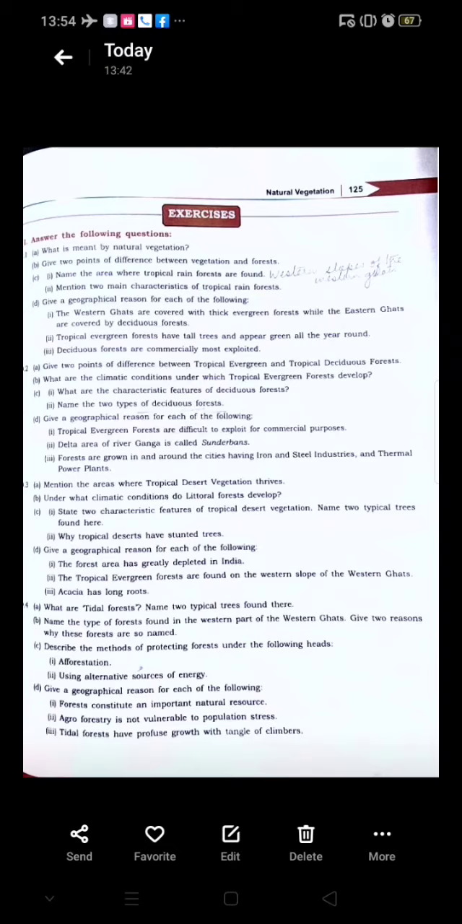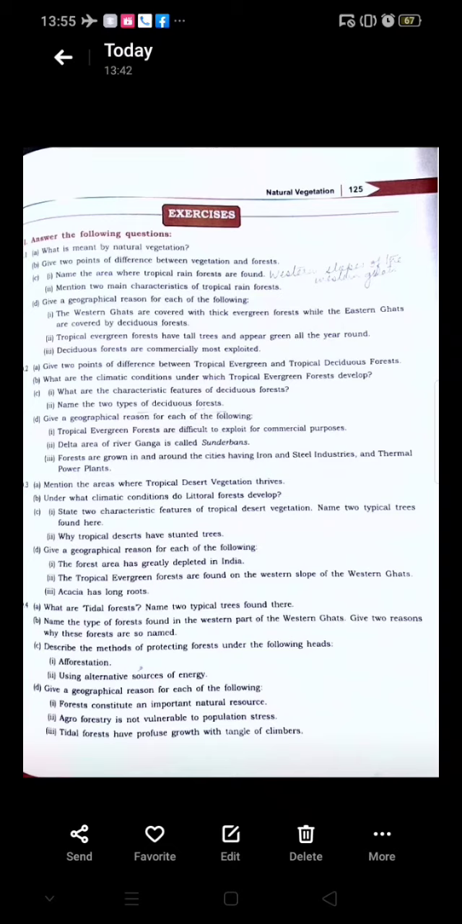Okay, question number 2. A. Give 2 points of difference between the tropical evergreen and the tropical deciduous. So 2 points of difference has been asked. Firstly, tropical evergreen, as the name suggests, are evergreen trees. They do not have a fixed period of shedding their leaves, whereas the tropical deciduous forests shed their leaves. They have a fixed period of shedding their leaves. So, this is the first difference between the two.